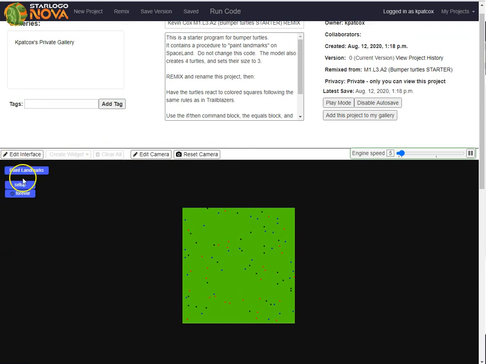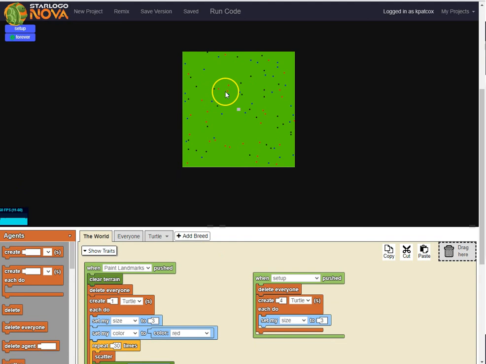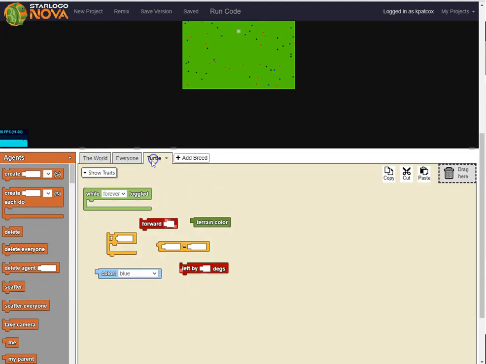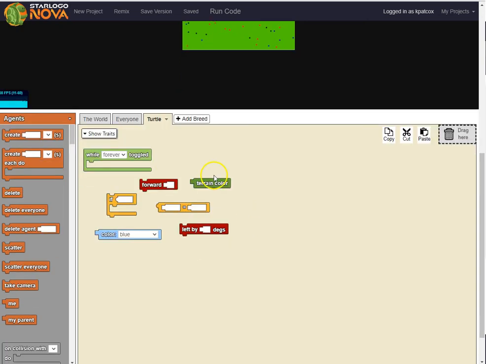So here we go. So I click setup. Now I have these 4 turtles all in the same space. And I click forever and run code. And my turtles still aren't going to do anything because we haven't done that part yet. So the world, don't change anything in here. Now we're going to go to turtle. And we're actually going to make these turtles do something for us.